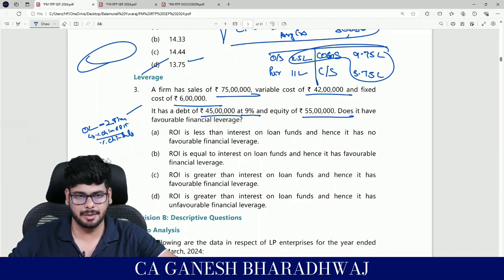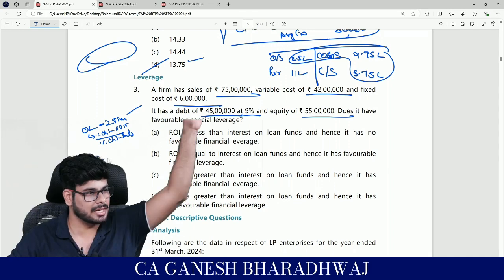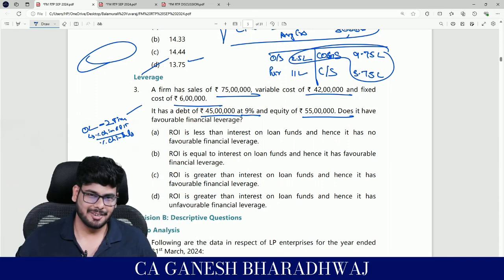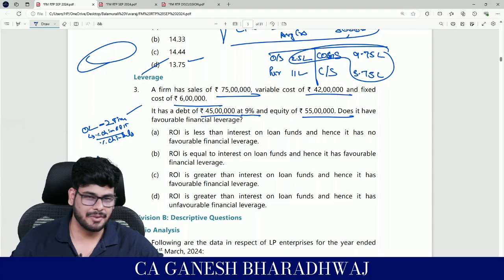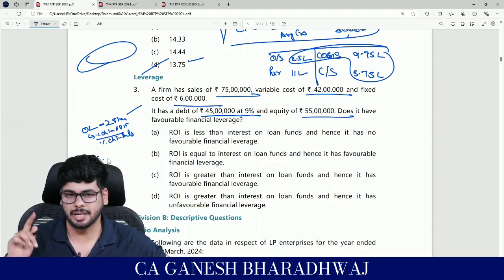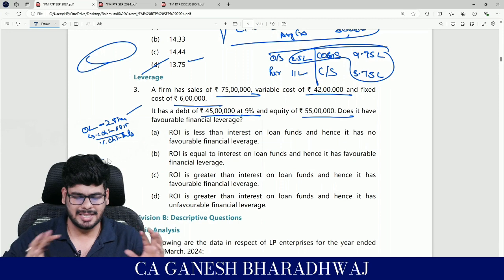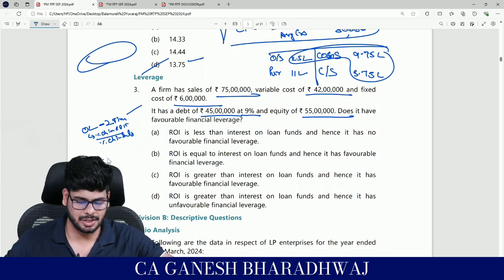Is tax fixed or variable? It is neither fixed nor variable. If your sales increase, proportionately your tax will increase. So yes, it's neither fixed nor variable. It's a separate thing altogether. Clear with this, guys? Fine. These are some basics of leverage that I just wanted to brush up on.